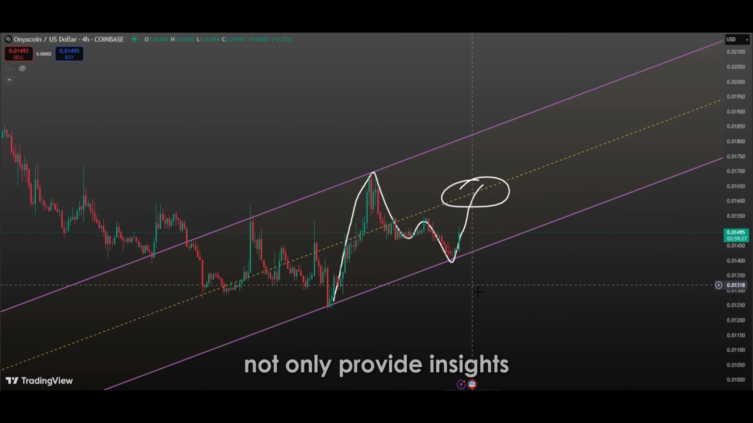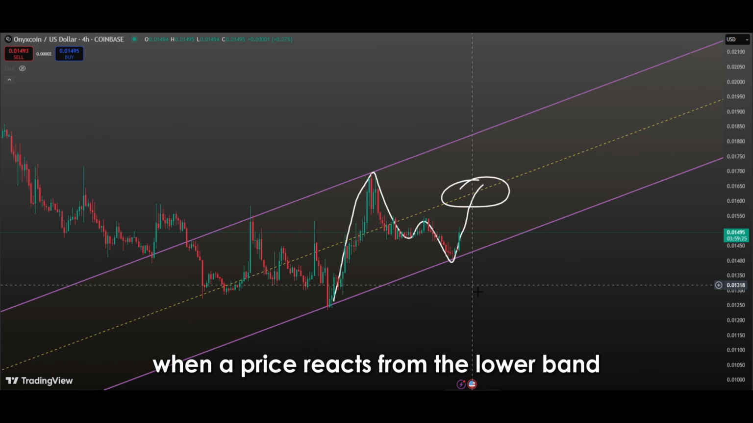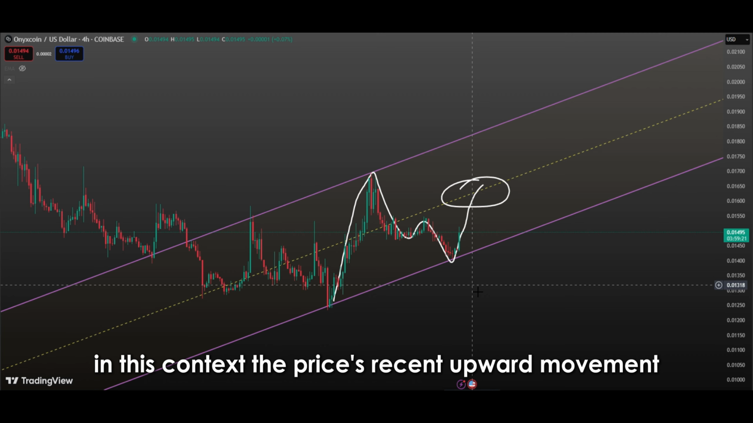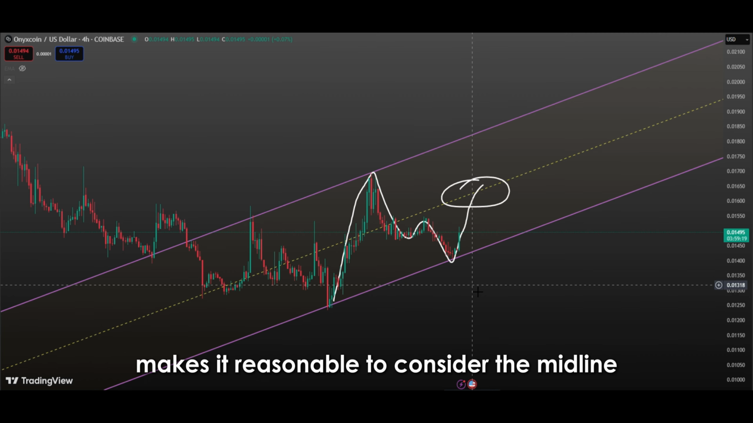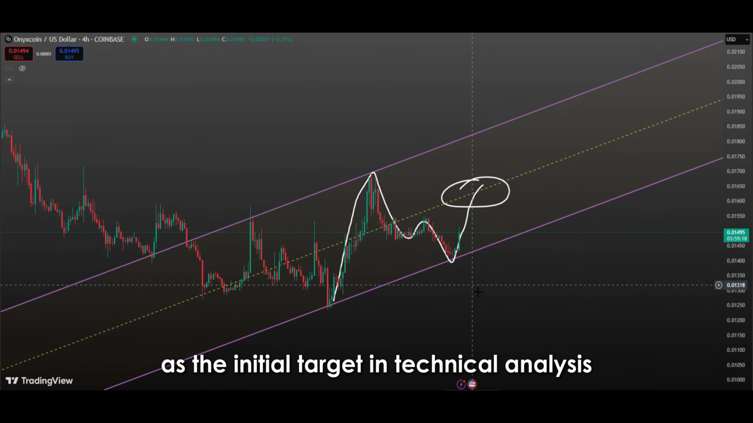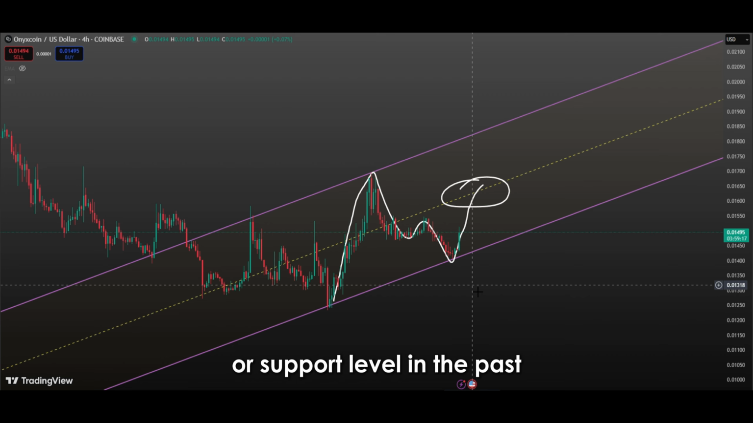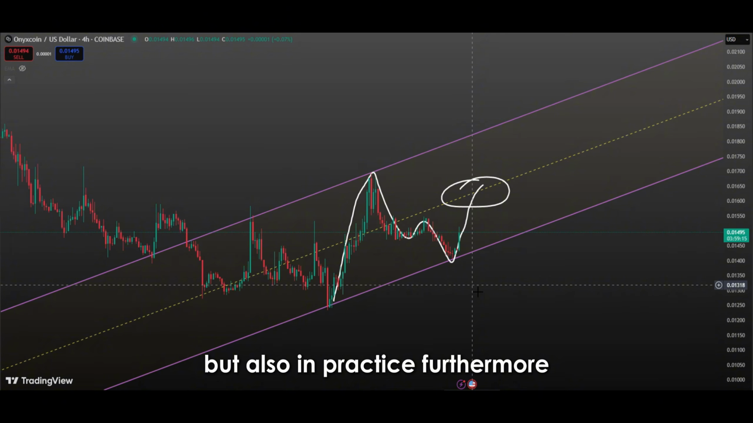Rising channel structures not only provide insights into the direction of the trend, but also help identify short-term trading targets. When a price reacts from the lower band, it is generally expected to first move toward the midline and then possibly to the upper band. In this context, the price's recent upward movement from the lower part of the channel makes it reasonable to consider the midline as the initial target in technical analysis. This zone may also have served as a resistance or support level in the past, which reinforces its importance not just in theory, but also in practice.